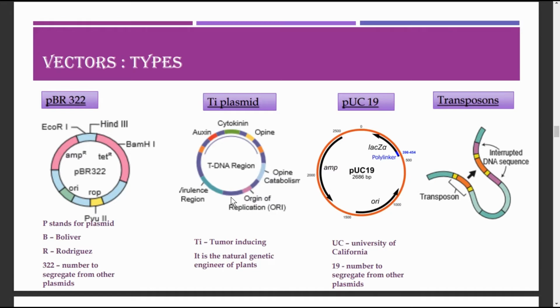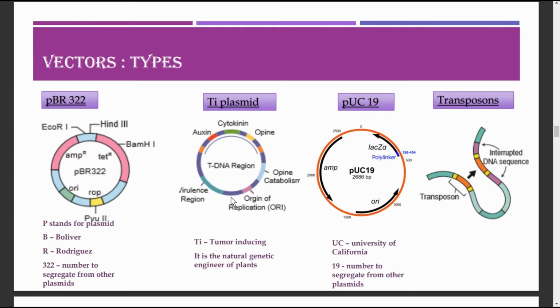Normally they are plasmids. Plasmids are extra chromosomal self-replicating double-stranded circular DNA found in the bacterial cells in addition to the bacterial chromosome, and they contain genetic information for their own replication. They do not depend on the bacterial cell's chromosome. First one is pBR322. It was a reconstructed plasmid and the most widely used cloning vector.